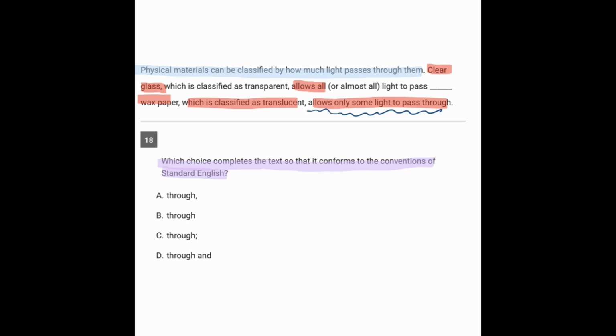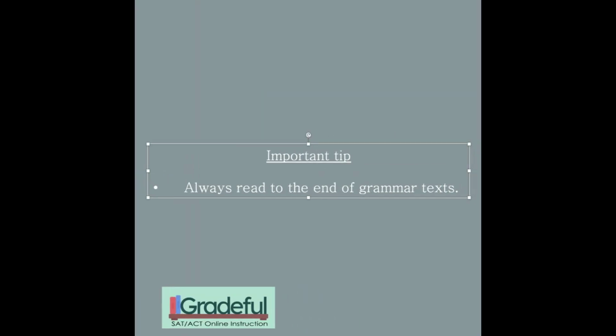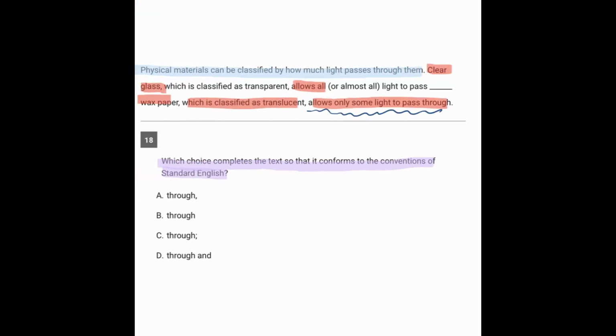And that brings us to an important rule, which is that you want to always read to the end of your grammar texts. There's something psychological going on. It's very easy for a test writer to write something that assumes you won't read all the way to the end and lures you into a little bit of a mistake here. And so if we commit that we're always reading all the way to the end, sentences will read very differently.